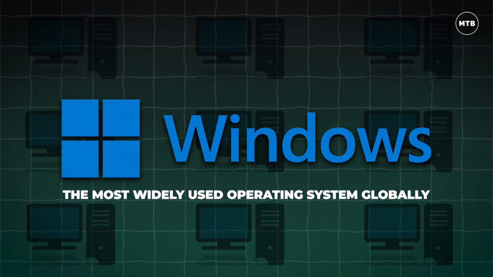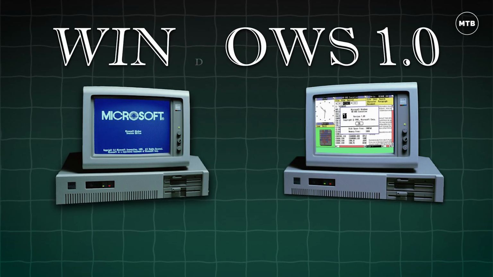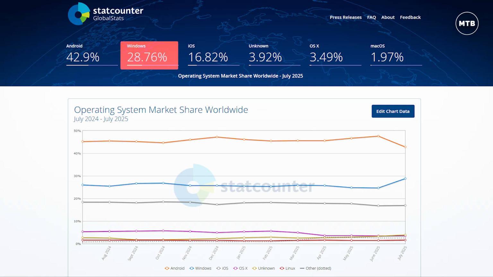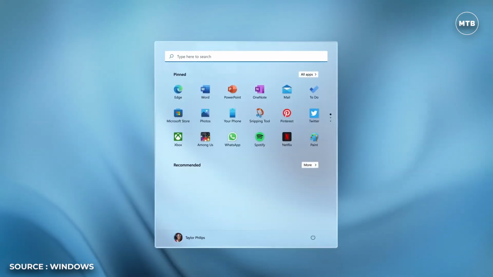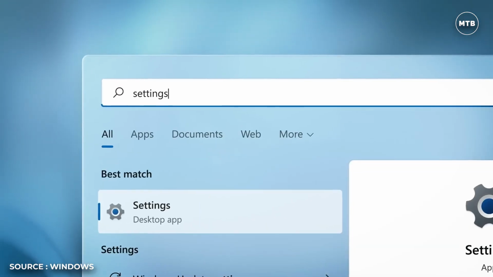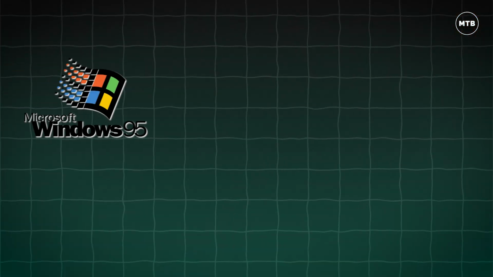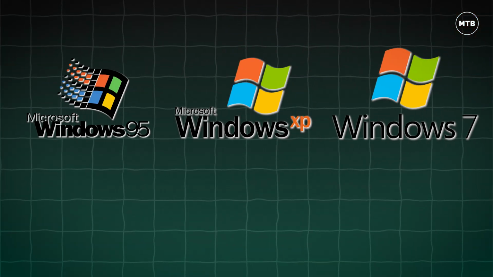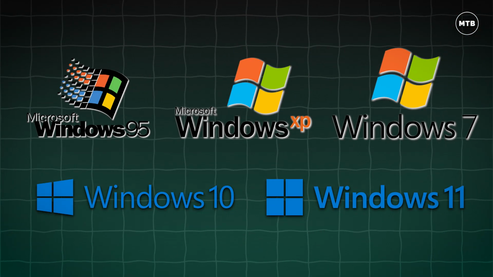Windows, the most widely used operating system globally, was first released in 1985 as Windows 1.0. StatCounter reports about 26% global OS market share for Windows, and on PCs, Windows is far larger. It initially appeared as a graphical interface on top of MS-DOS, and has since evolved into major versions like Windows 95, XP, Windows 7, Windows 10, and Windows 11.